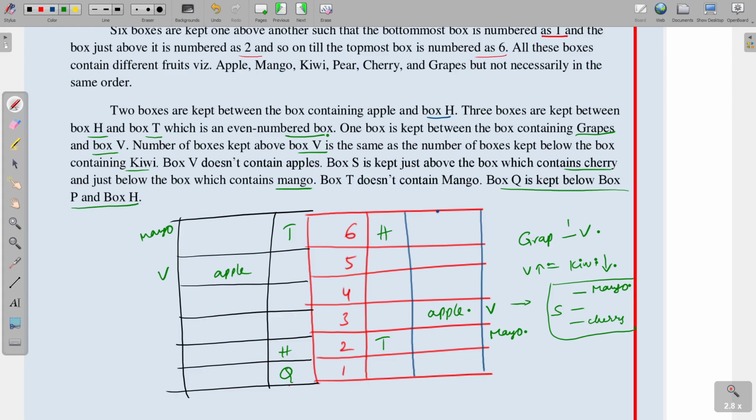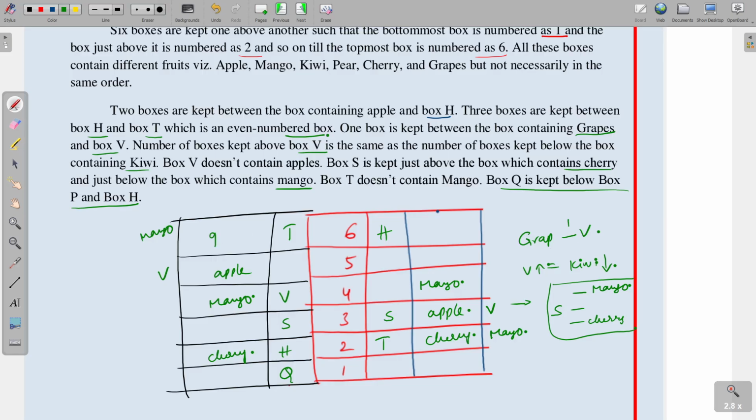So suppose S is placing here, and here mango is there, and next cherry is coming, cherry is placing here. And coming to the second possibility, if S is placing here and mango is there, and next here cherry is placing, and here V is placing, and T is not liking mango. T does not like mango, and above, between grapes and V, one person is there.